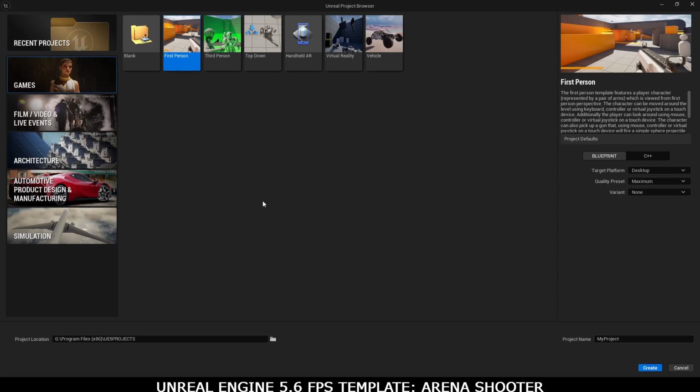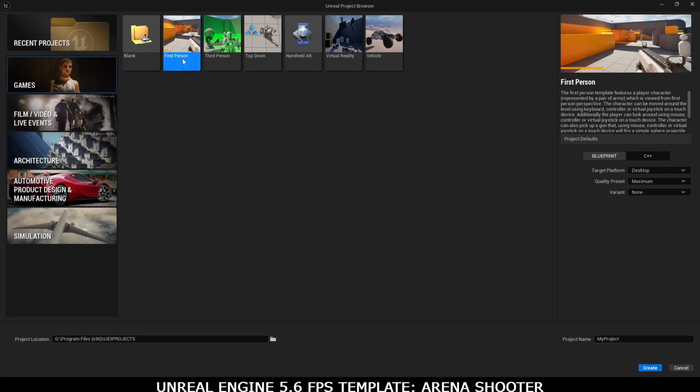Epic Games has released Unreal Engine 5.6 with new templates. Before 5.6, we had first person, third person, and other templates, but they did not have extended functions. But right now, after 5.6, you will get templates with way more functionalities, all by Epic Games.